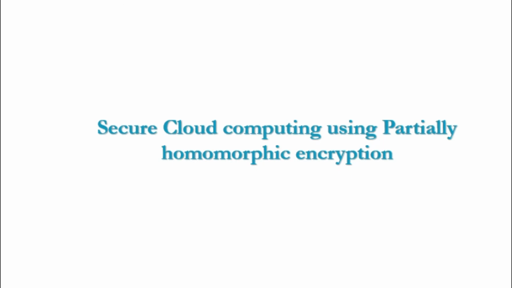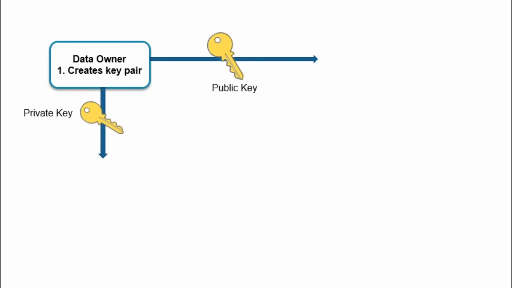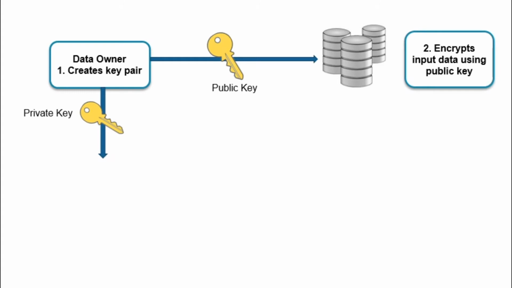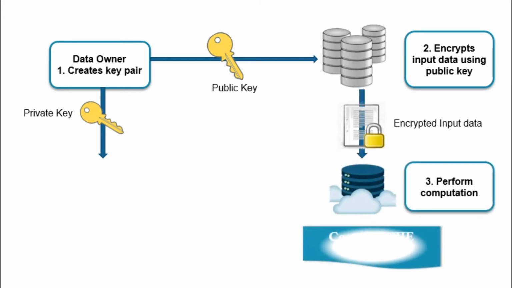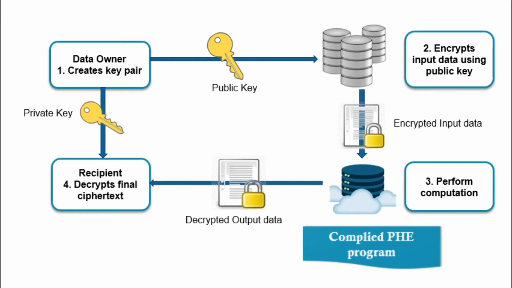Now, let us see how PHE works. First, the owner of the sensitive data generates a key pair consisting of a public key and private key. Second, the owner or a trusted repository of the sensitive data uses this public key to encrypt the data, mapping it to a new domain. Third, an untrusted computer takes the encrypted data, which it cannot decrypt because it does not get the private key, and computes the intended program on it. Fourth, the encrypted result of that computation is decrypted by whoever holds the private key.